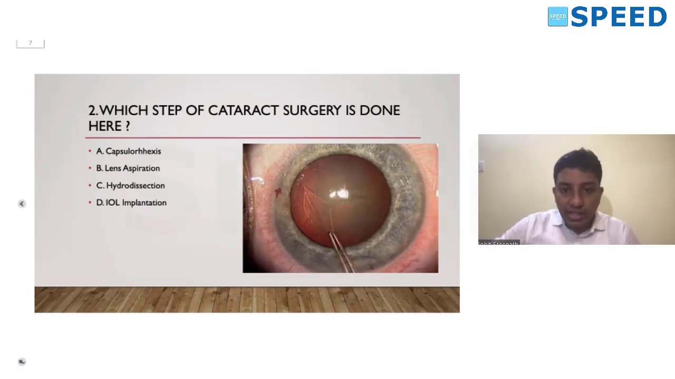So we can see that the red glow is clearly seen. This is a capsulorhexis forceps, and you can see a flap being raised. Okay, so this procedure is the capsulorhexis procedure, in which we make a 5 millimeter anterior capsular opening before we go and do the hydrodissection procedure and hydrodelineation procedure, and we go ahead with the phacoemulsification.